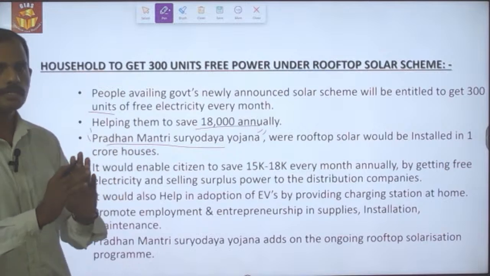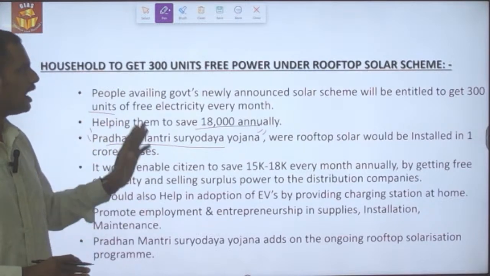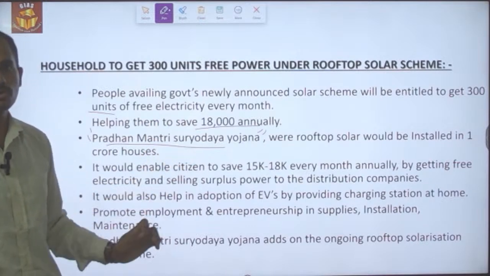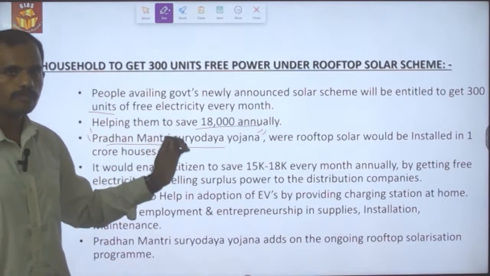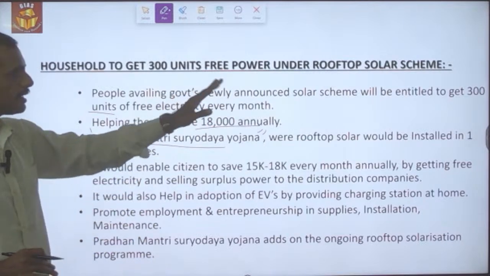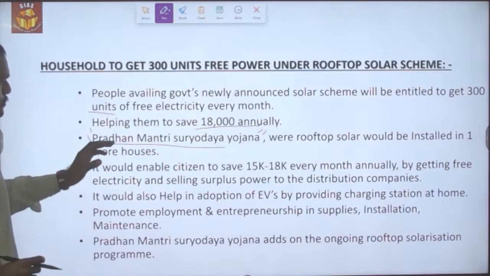Only the macro target has been provided, and what the finance minister has said is that it will lead to savings of up to 18,000 annually per family if they adopt this scheme, and at the same time they will be entitled to get 300 units of free electricity.